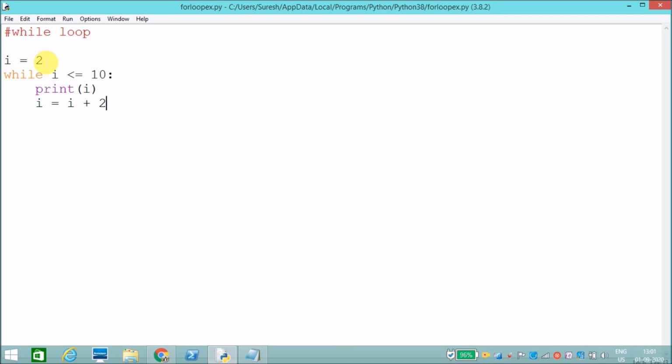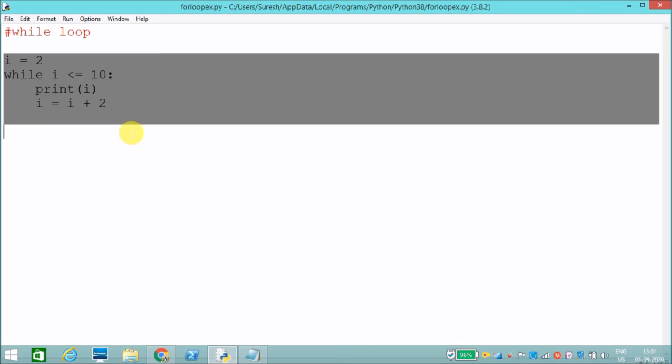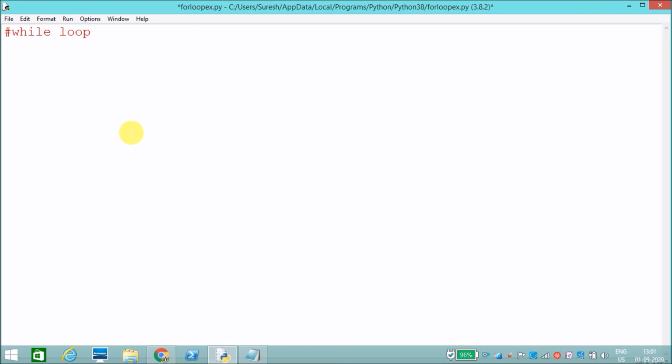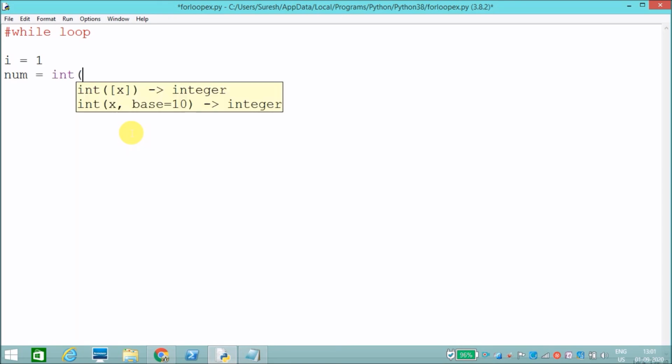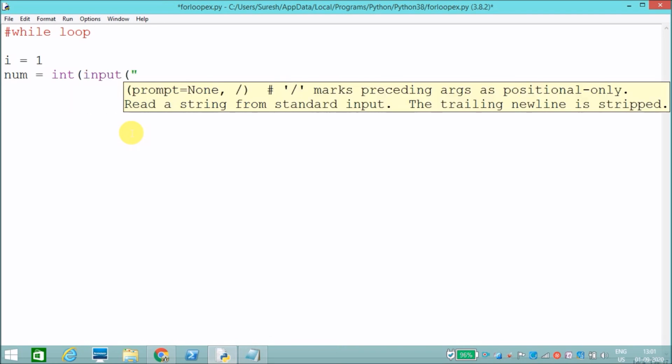Next I need to print a multiplication table. We'll see how to print a multiplication table using a while loop. I is equal to 1. And I'll ask the user to enter a number, int input, enter the number.